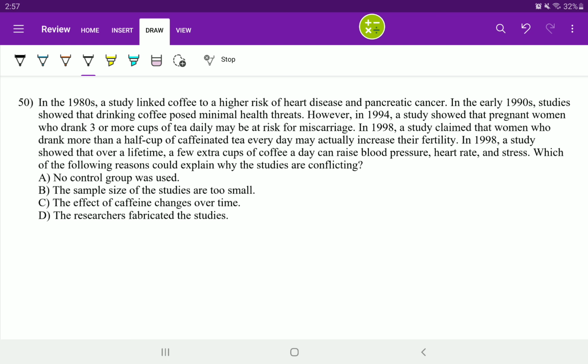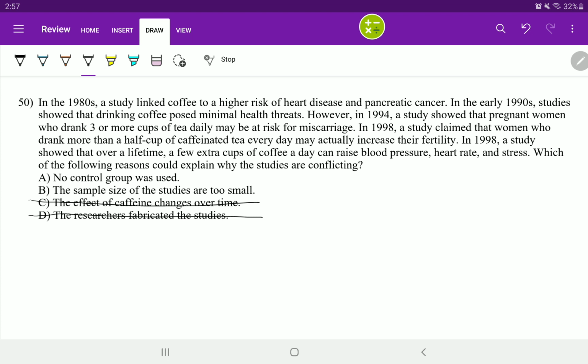Well, I'm not gonna go with D. I'm gonna eliminate D because there's no proof of fabrication. And let's be real. Caffeine really doesn't change over time. I guess everyone has different reactions to it, but no, it shouldn't change over time. I'm not gonna go with C. So we're left with A and B.